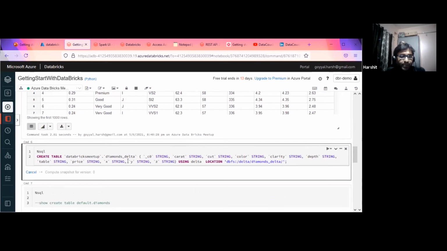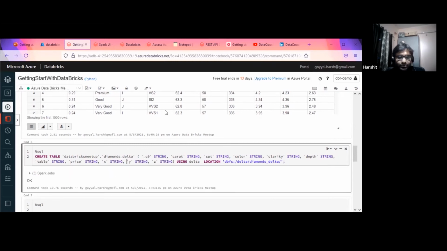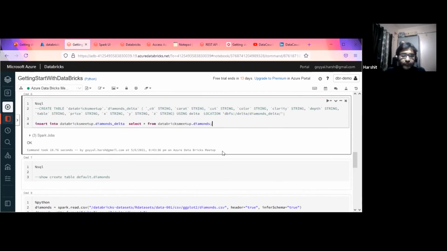If I go with this, it will create the table. But this is a blank table, we don't have anything in it. Okay, so this table is created. Now let me insert some data from my previous diamond table because the schema is the same. I'm going to do an insert select on this. So I'm inserting into my new table, which is a delta format table, while selecting from my previous table, which is a CSV table.